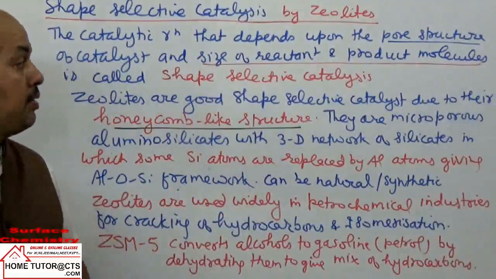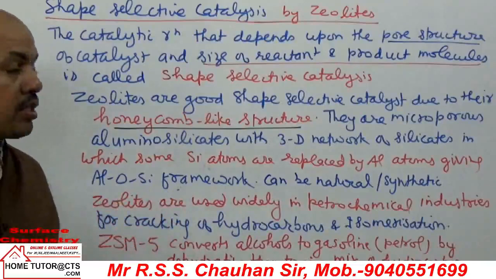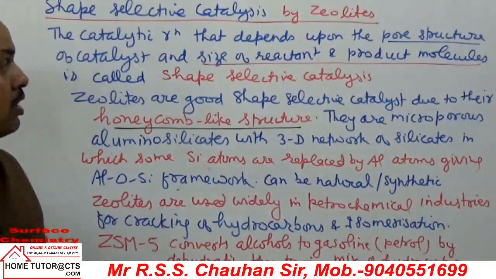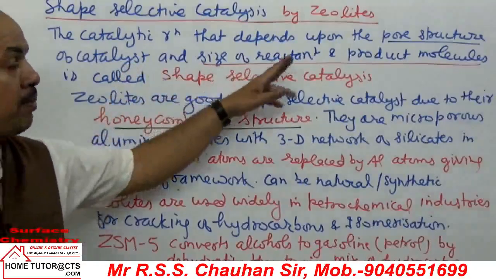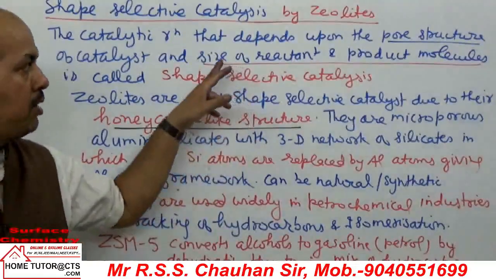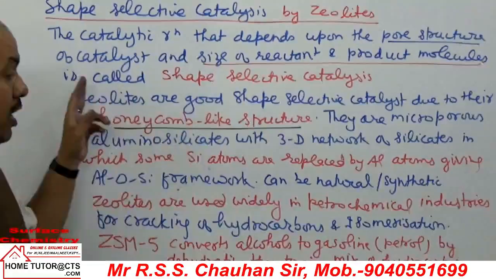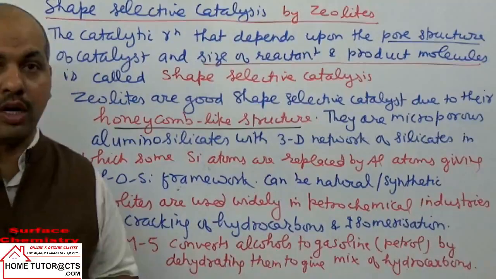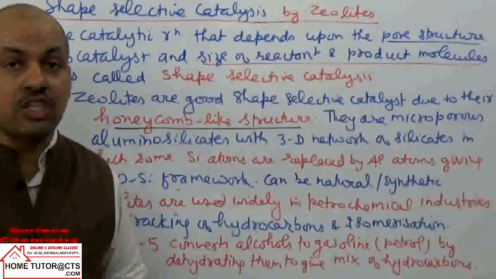Full stop. These zeolites are used as catalysts depending upon the pore structure and the size and shape of the reactant and product molecules. Now these silicates or zeolites can be synthetic or natural. Zeolites are widely used in petrochemical industries.